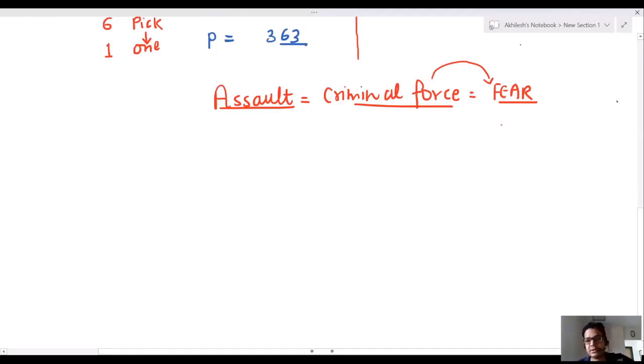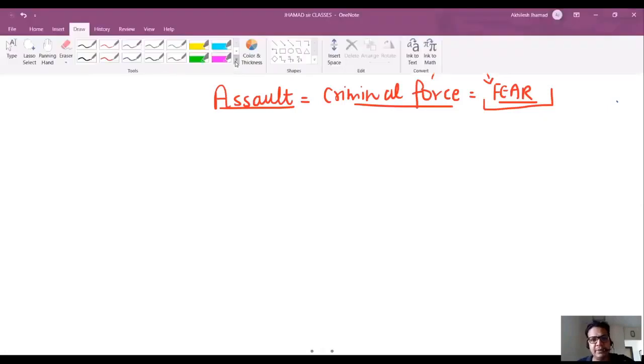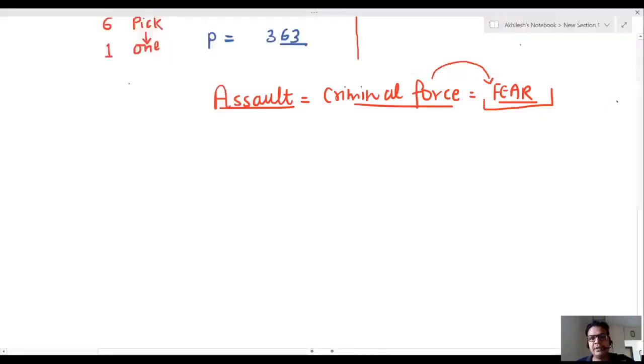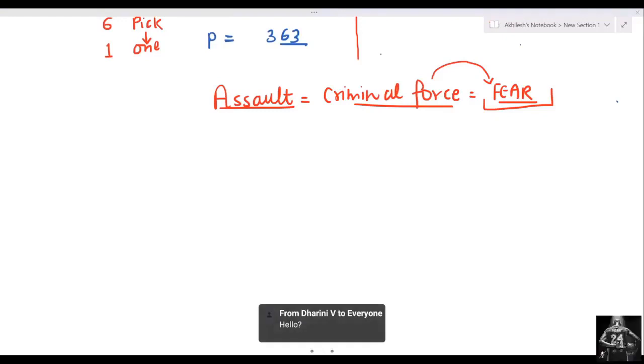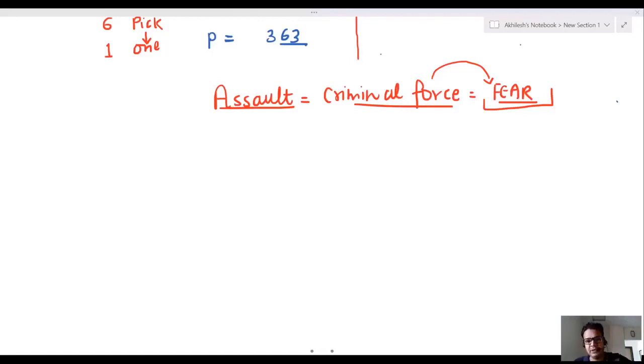Here fear is a very important part. If the person gets fear by your criminal force, this is assault.